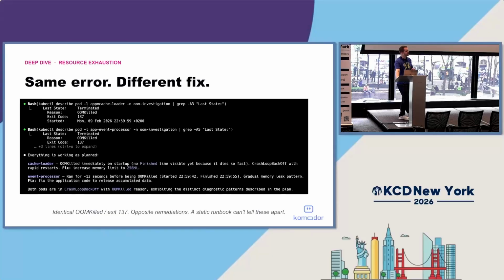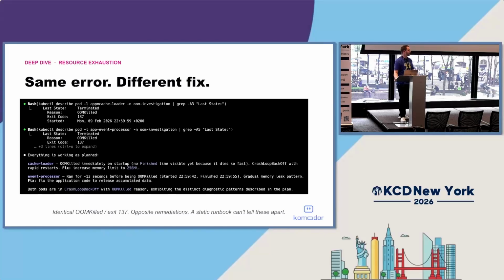In this case, the top one, whenever it was scheduled to the node, it was killed immediately. It never came up to run. It never started. It went into a crash loop back off immediately. So we knew all we had to do to fix this was to increase the memory limit. And that's exactly what we did. We gave that particular workload access to more memory. The scheduler scheduled it to a node that had that available, and then it was up, running, and good.